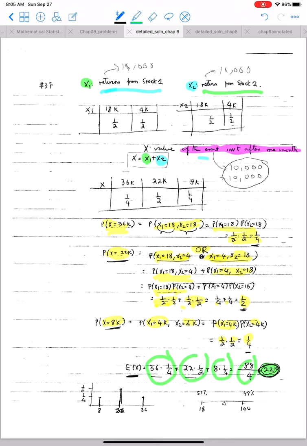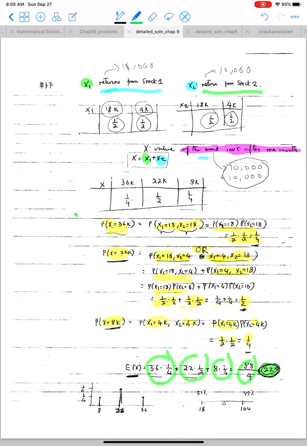The first 10,000 becomes 18,000 or 4,000 with probabilities 1/2 and 1/2, and the second 10,000 also becomes 18,000 or 4,000 with probabilities 1/2 and 1/2.